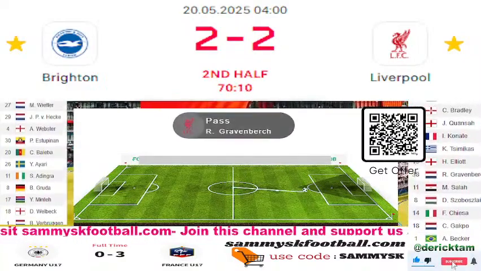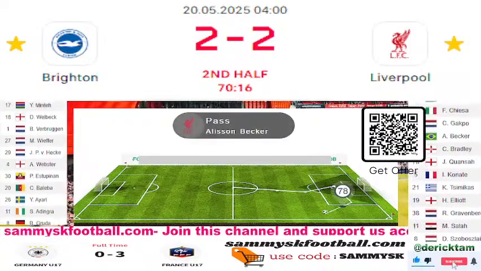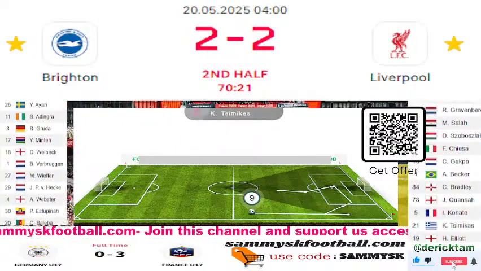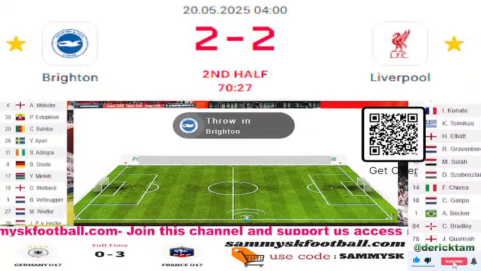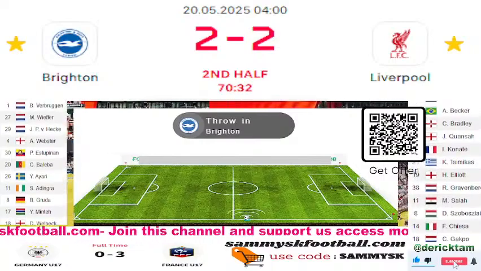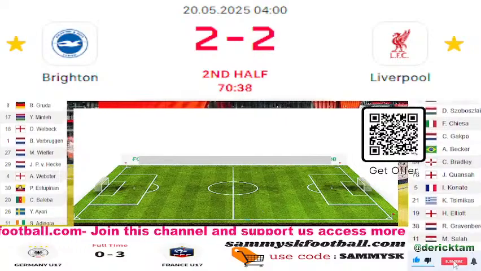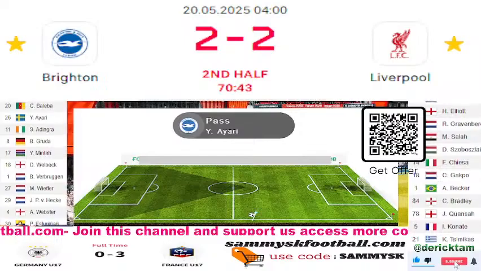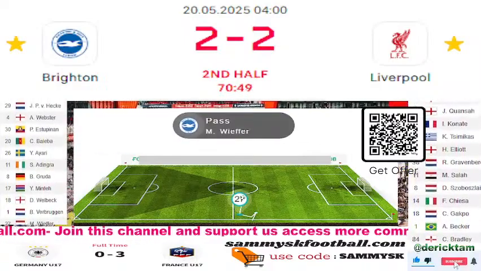It really is very good from Kaoru Mitoma, because that ball is higher than his leg should be able to go from that standing position, but he manages to get his left leg up high in an acrobatic area and smash the ball into the ground. That means that it's impossible to stop from the Liverpool goalkeeper, because as it goes into the ground it just spirals back up again and it's into the net, and it's 2-2. But Sam, he's been on the field for 5 minutes or so, and he's already showed you a level of class that the other two guys, Adingra and Minter, haven't been able to. For all the tricks and flicks and the pace that they have, it's all about quality at the end and that end product, and he's delivered that very, very quickly.